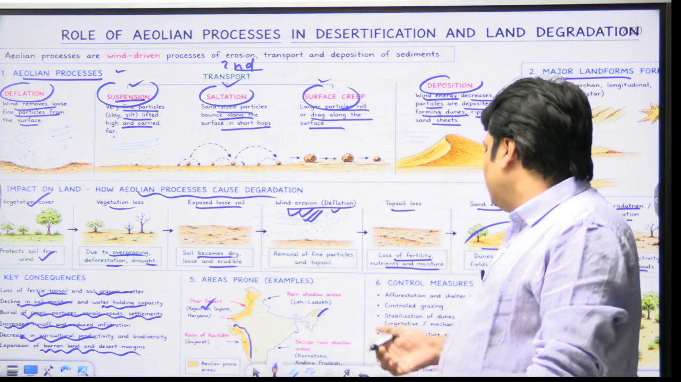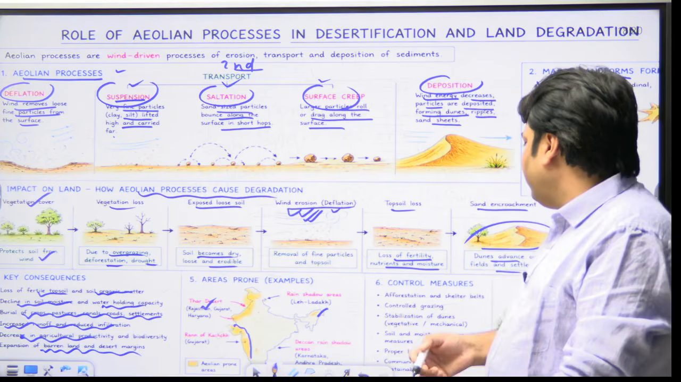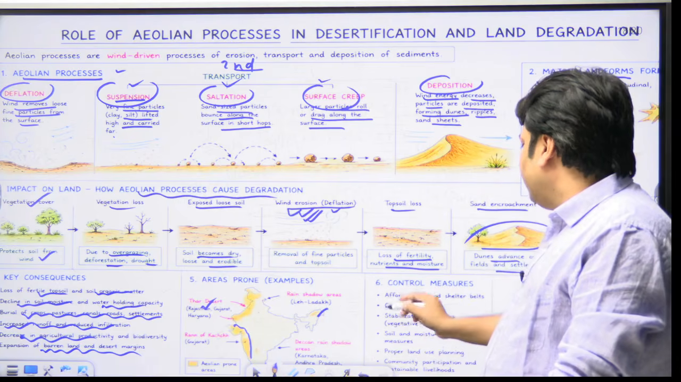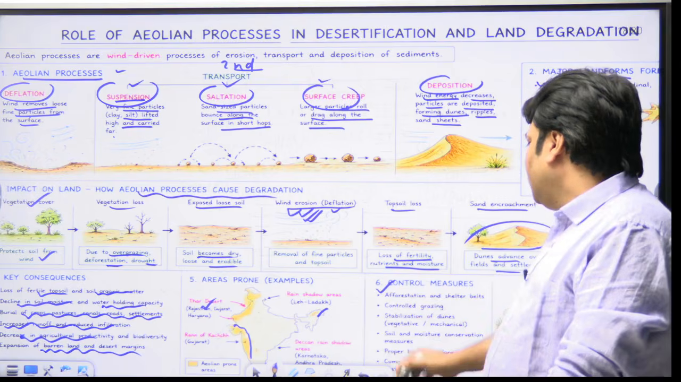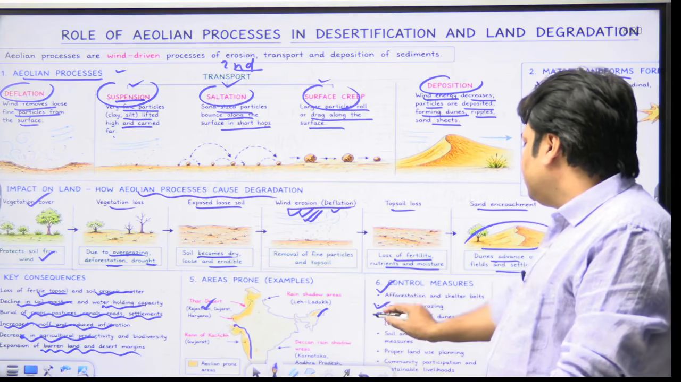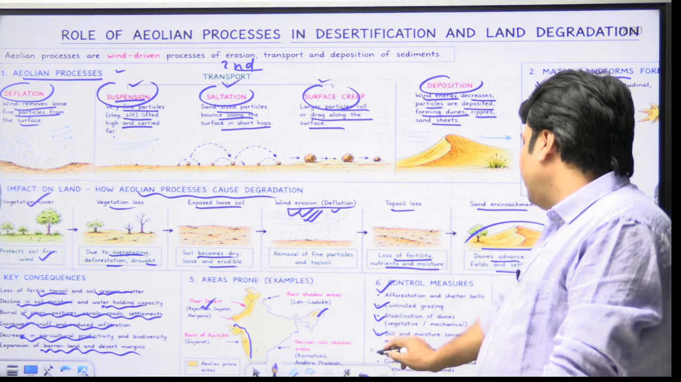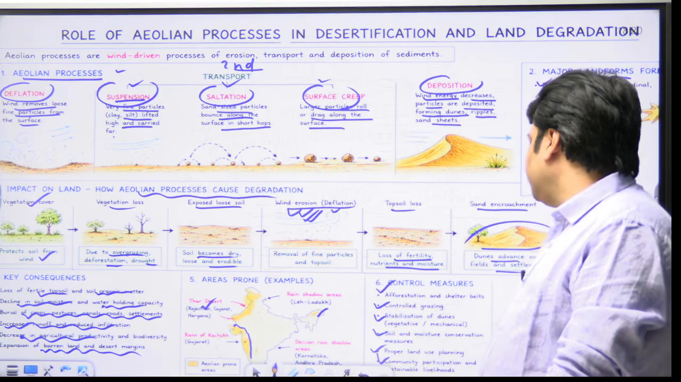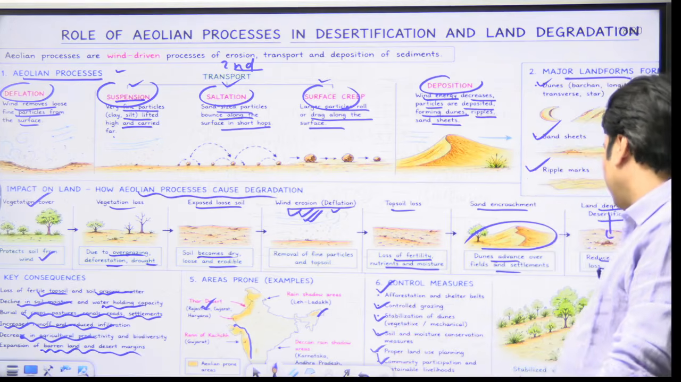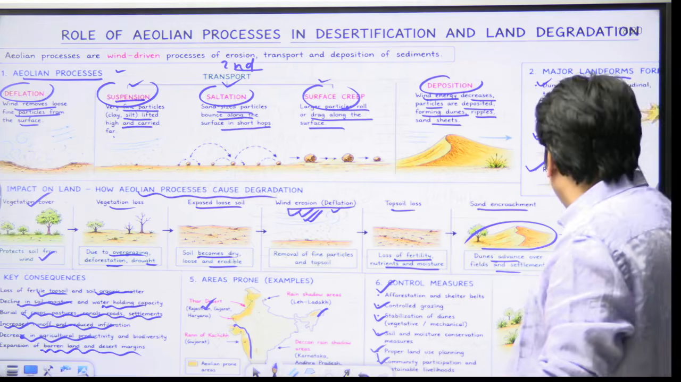What are the control measures? Suggestions, way forward. You can write points like afforestation and shelter belts, controlled grazing, stabilization of dunes, soil and moisture conservation, proper land use planning, and community participation and sustainable livelihood. So this is the answer. You can write the answers like this.